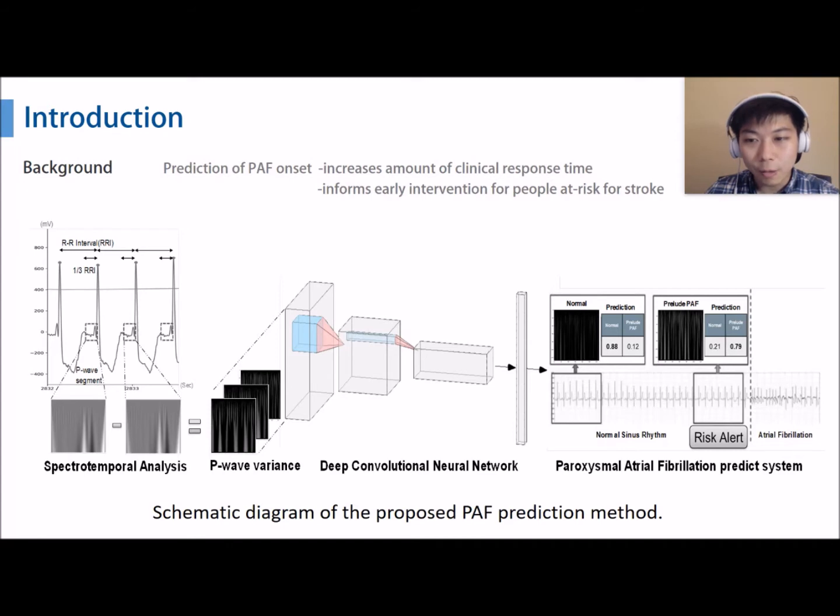We established a wavelet-based spectral temporal analysis to explore the morphological features in P-wave and employ a convolutional neural network to classify the features in the normal group, which is the data 2 hours ahead of PAF onset, and the prelude PAF group, which is the data within 5 minutes before PAF onset.